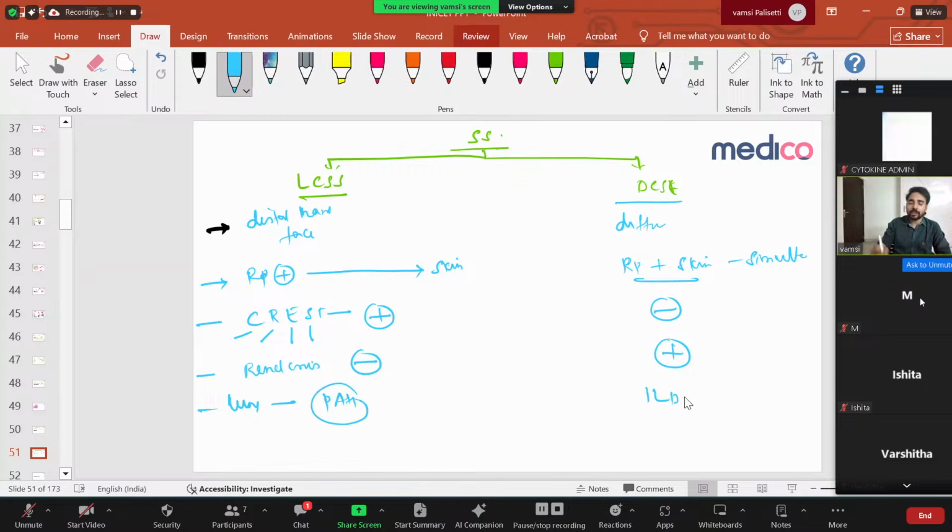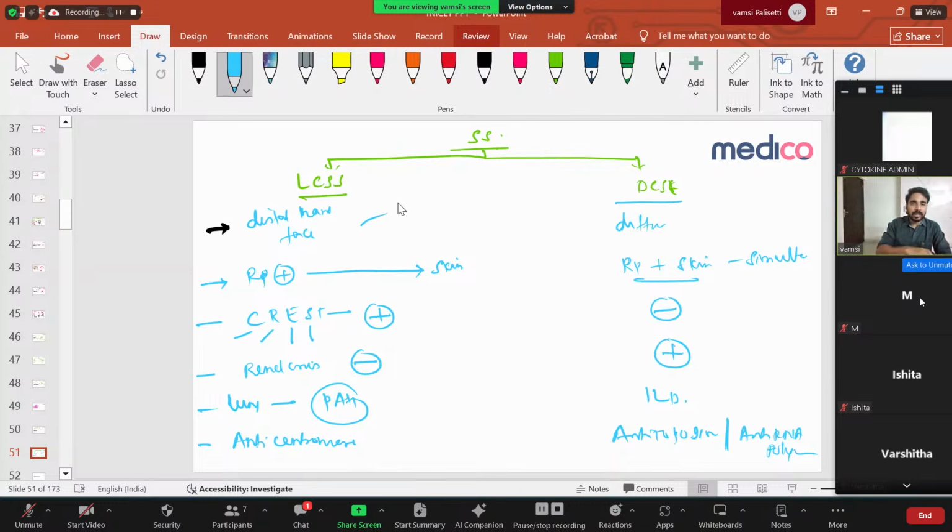ILD is the manifestation of diffuse cutaneous. Very important. Next come antibodies. Limited cutaneous has anti-centromere antibodies, and diffuse has anti-topoisomerase antibodies or anti-RNA polymerase antibodies. Simple. That's it. These are the 5 points you need to know.